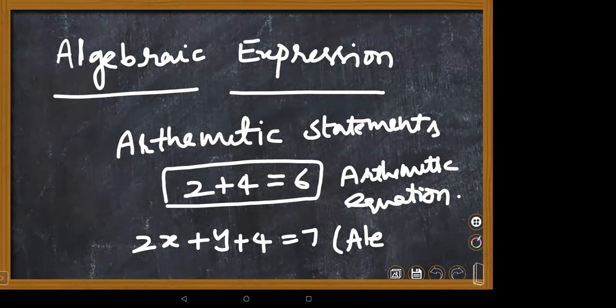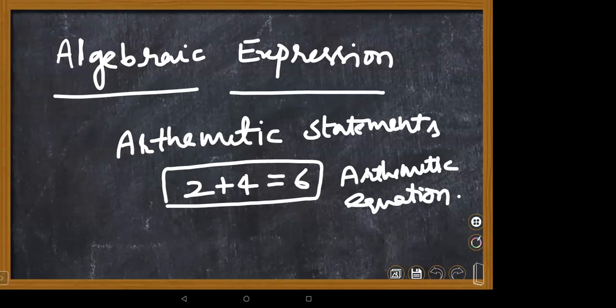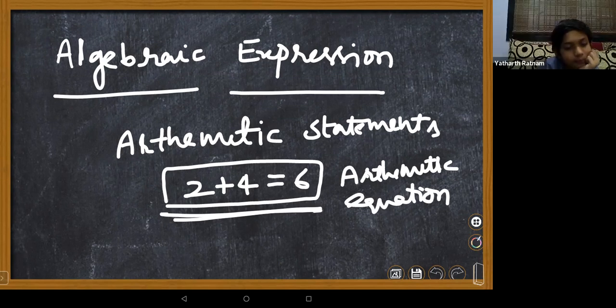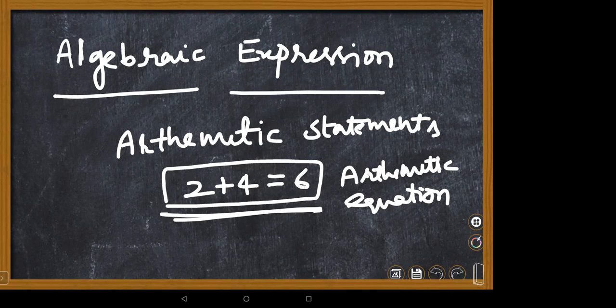Algebra is nothing but generalized arithmetic, children. Instead of numbers, we are using variables in algebraic expressions, right? Did you understand the first statement, what I said? It's very, very important. Please remember, instead of numbers, we are using variables.